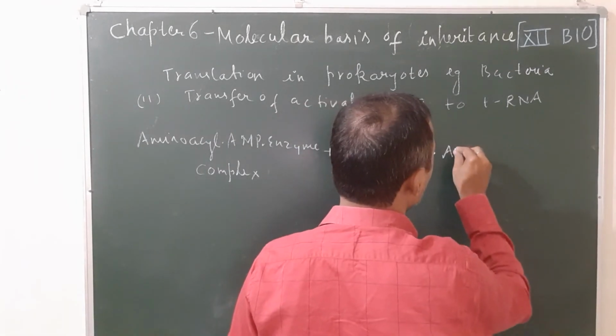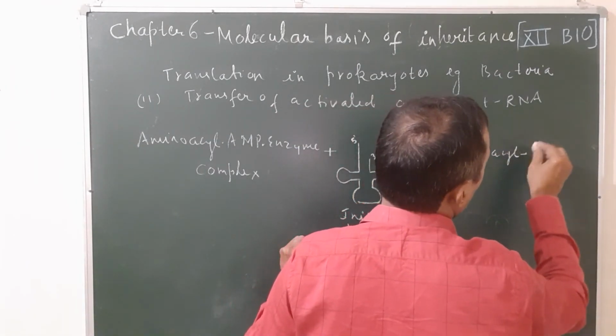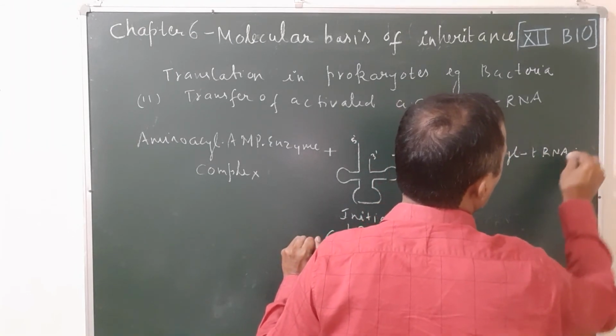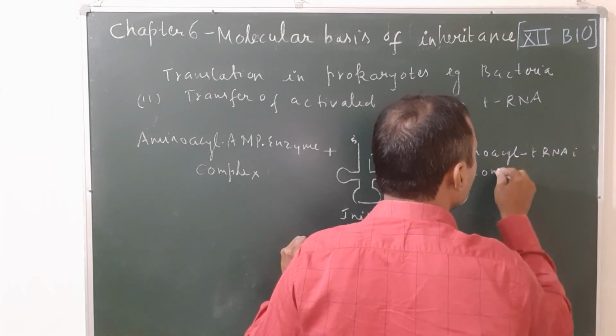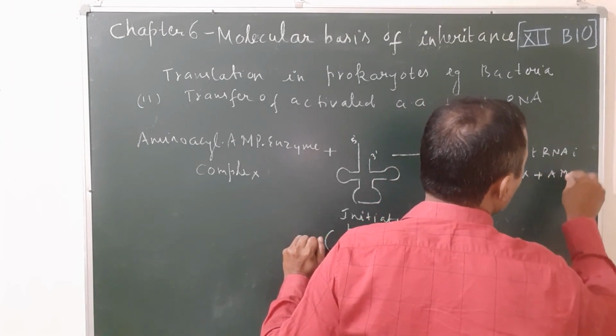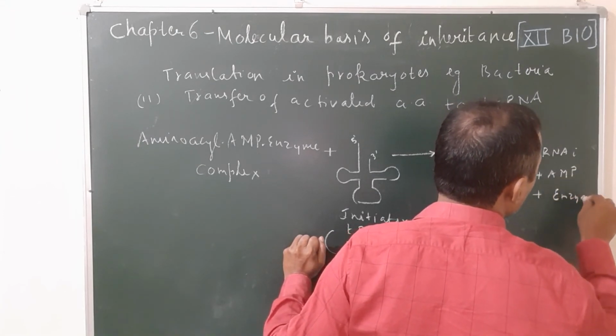Formation of the amino acid tRNA-I, that is the initiator tRNA complex, plus AMP released, and plus the enzyme also released.